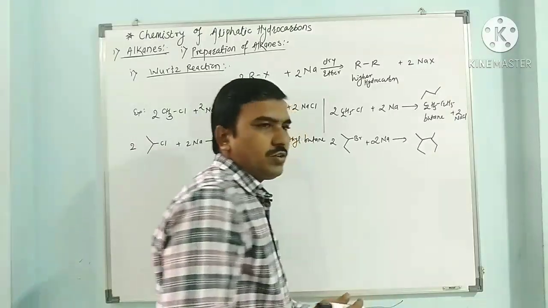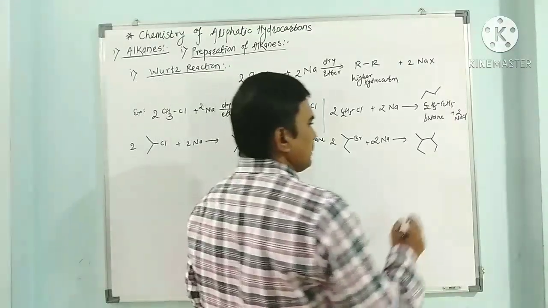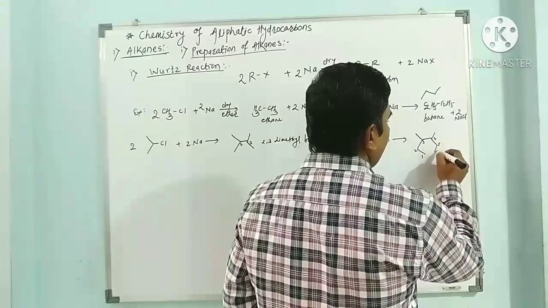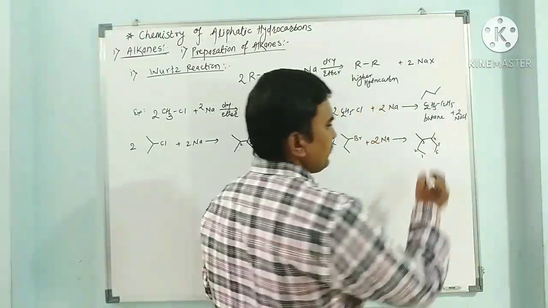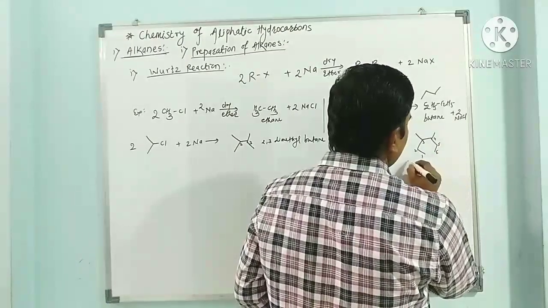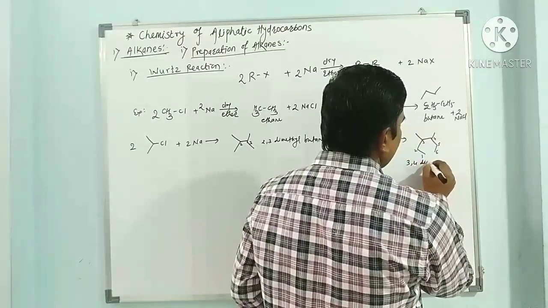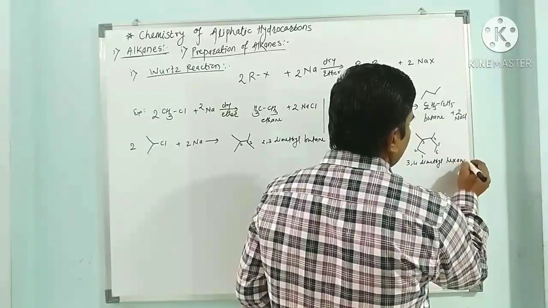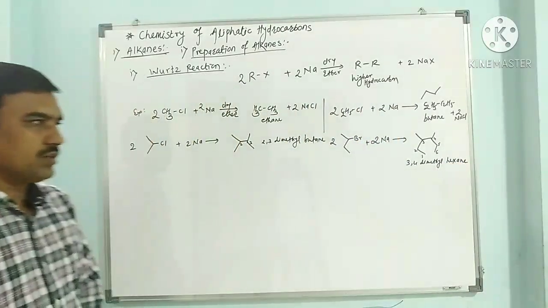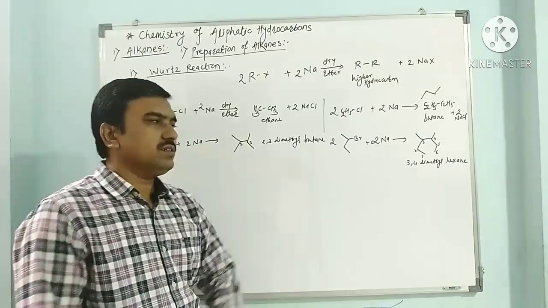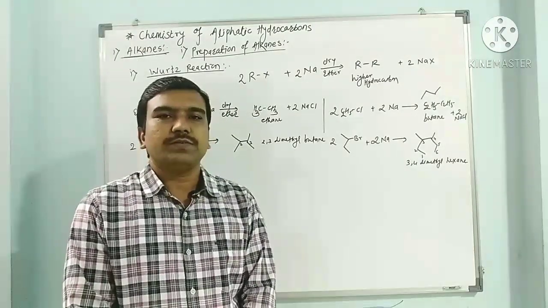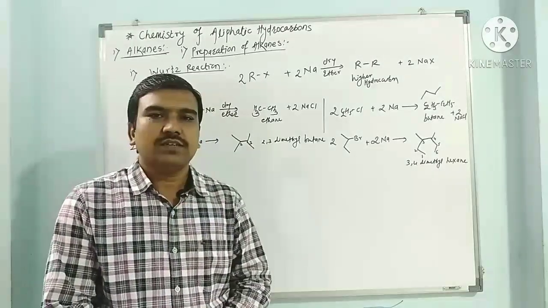We have seen IUPAC nomenclature in the earlier semester. So numbering 1, 2, 3, 4, 5, 6, it is hexane, 3,4-dimethylhexane, which we get as a product. These are simple examples of alkanes we can prepare from alkyl halides.